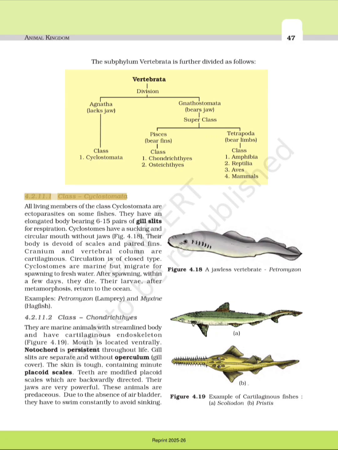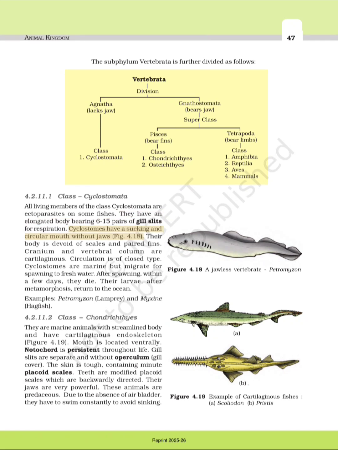4.2.11.1 Class Cyclostomata. All living members of the class Cyclostomata are ectoparasites on some fishes. They have an elongated body bearing 6 to 15 pairs of gill slits for respiration. Cyclostomes have a sucking and circular mouth without jaws.